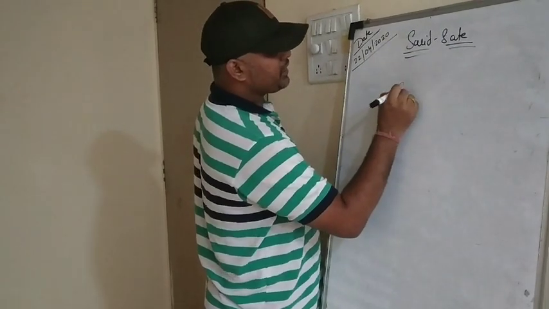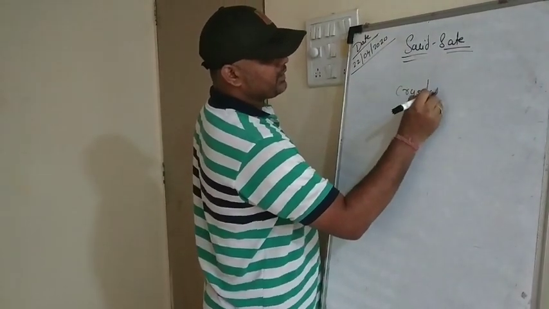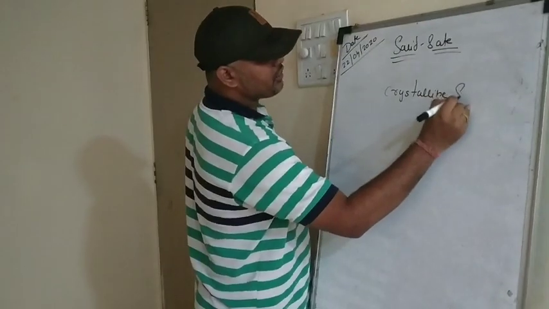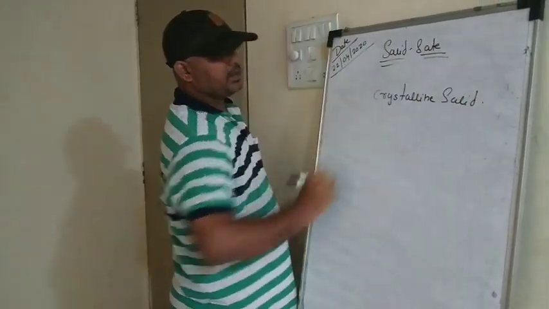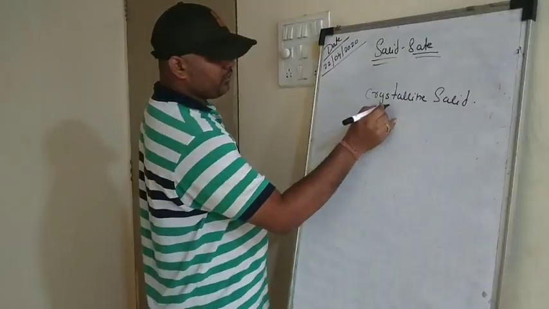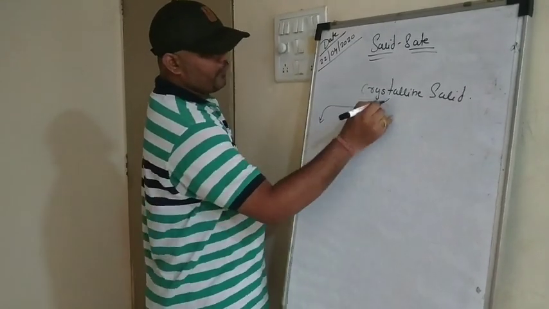We will do the next classification. Now our crystalline solid is further divided into 4 types.